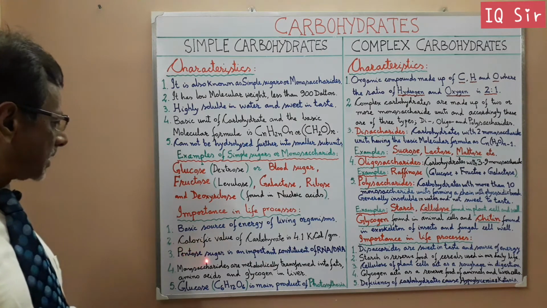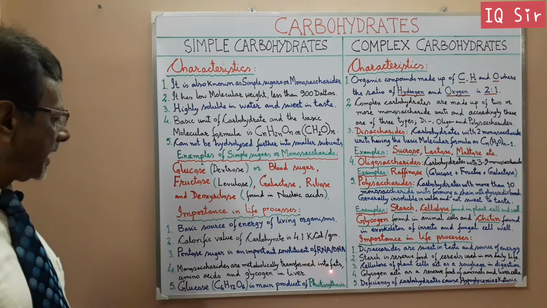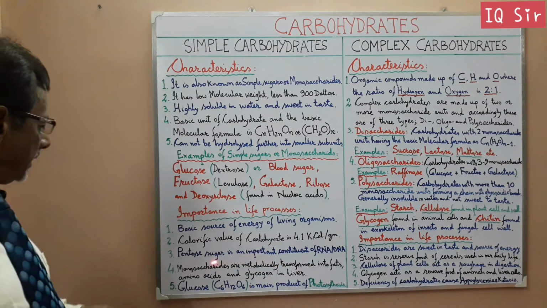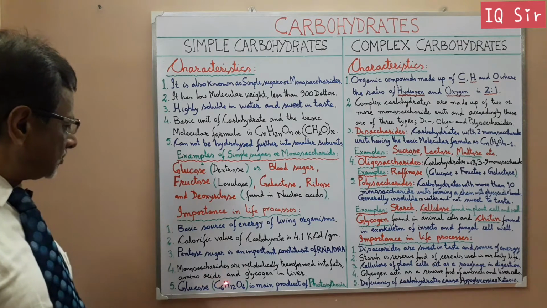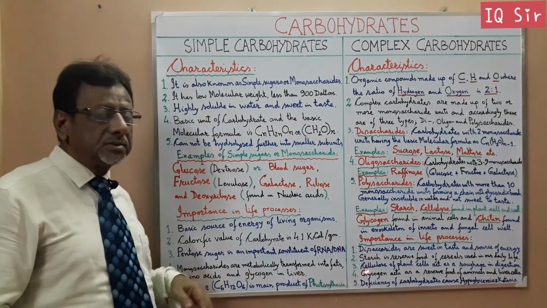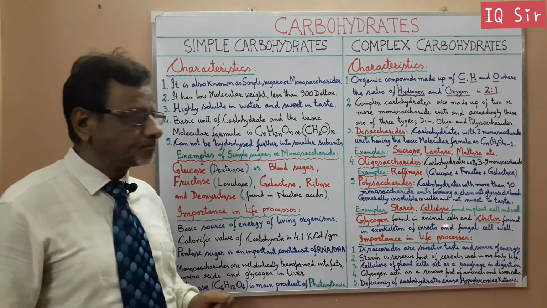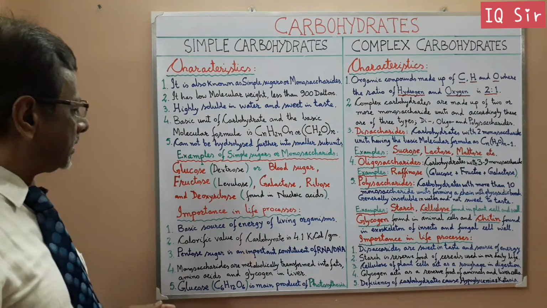Now, monosaccharides are metabolically transformed into fats, amino acids and glycogen in liver. And last but not the least, glucose, that is C6H12O6, is a main product of photosynthesis and it is also a main substrate of respiration. So this is all about the simple carbohydrate.